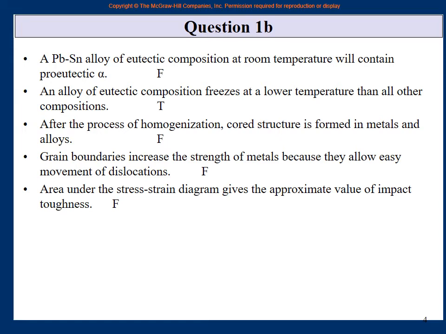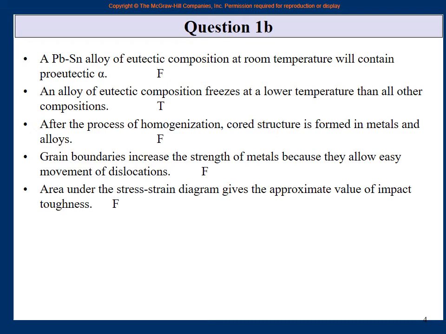For example, in the lead tin alloy, suppose it is around 700 Celsius. When it cools above the eutectic temperature, whatever alpha is formed is called pro-eutectic alpha. Once it hits the eutectic line temperature and goes below it, whatever remaining thing is there,